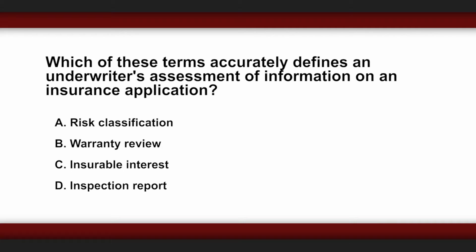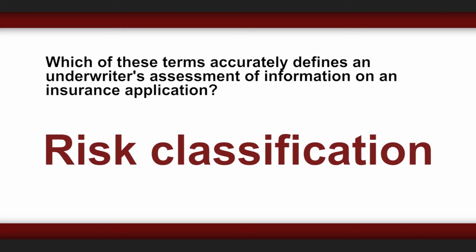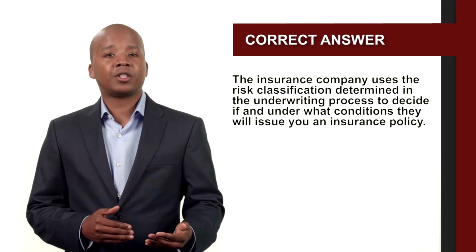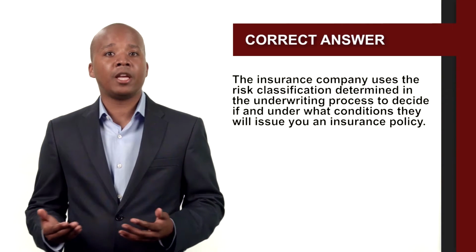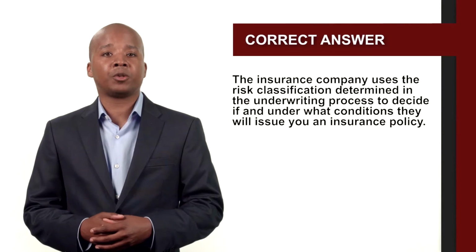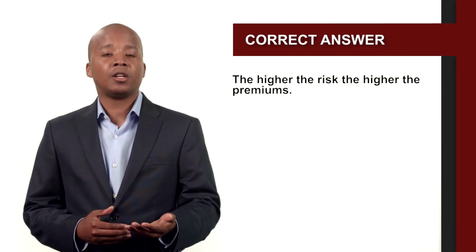Which of these terms accurately defines an underwriter's assessment of information on an insurance application? Risk classification, warranty review, insurable interest, inspection report. The correct answer is risk classification. Underwriting determines your risk classification. The insurance company uses the risk classification determined in the underwriting process to decide if and under what conditions they will issue you an insurance policy. The higher the risk, the higher the premiums.